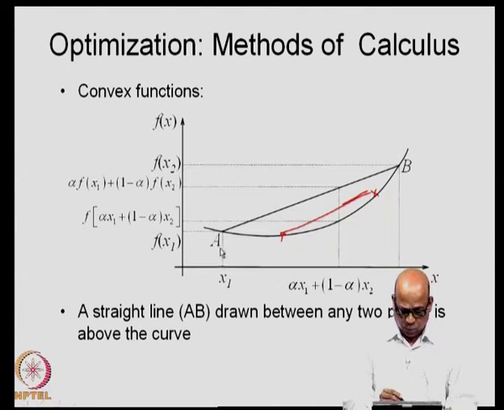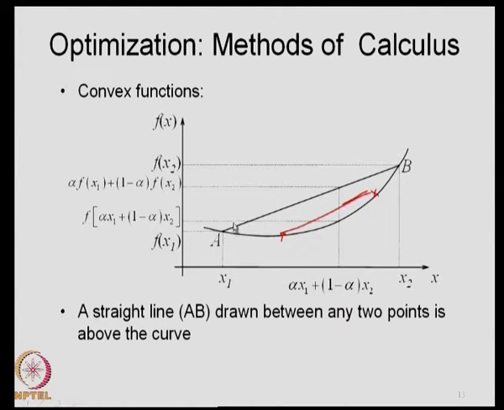Let us say that there are 2 points A and B, and you have joined them, and this line has to be always above the curve itself. So, let us see what is the condition for this. This is x1 and x2. You take any one point in between, that will be alpha x1 plus 1 minus alpha x2, where alpha is a scalar between 0 and 1. So, this is alpha x1 plus 1 minus alpha x2. What is the function value corresponding to x1? It is f of x1 at this location. The function value corresponding to x2 is f of x2.